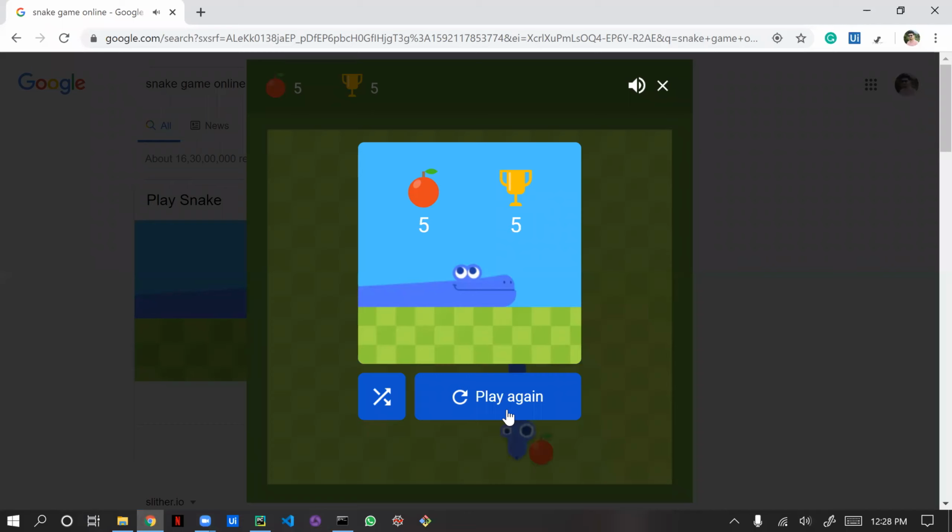Hey guys, hope you are seeing that I'm playing a game rather than taking sessions. Yes, you guessed right. We are going to see how to develop a game using Python coding. So let's get started and see how to develop a snake game which we used to play in our olden school days in the 90s and early 2000s, correct?